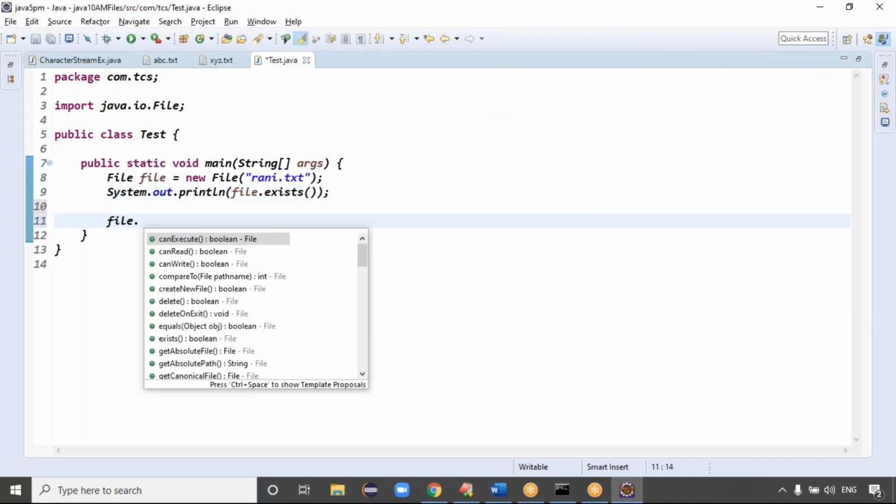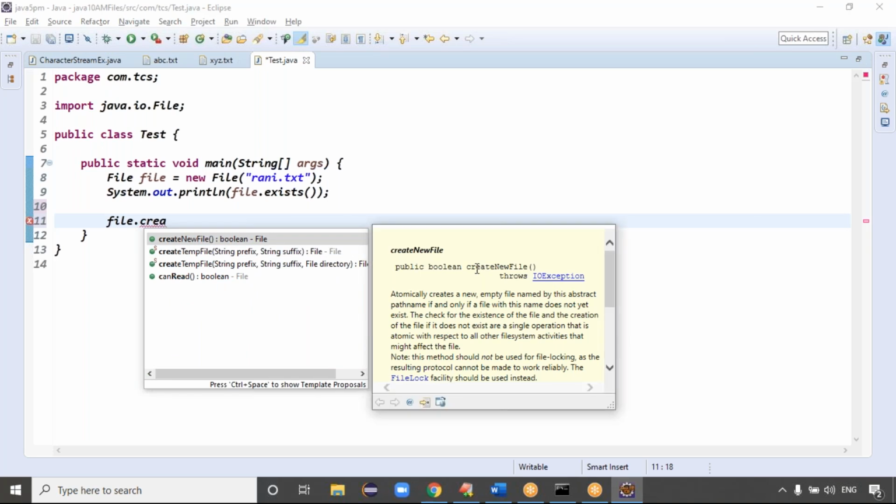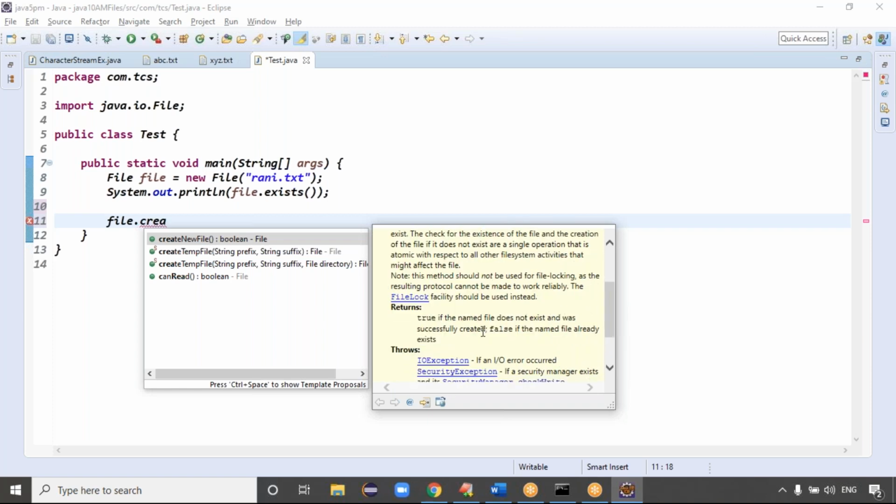So how is the file created? We have one function, the createNewFile function, guys. What is the return type of the createNewFile function? Boolean, right? Exactly. It atomically creates a new empty file named by the abstract pathname. If you give the path name, right? What does it return? True, guys. True means if the named file does not exist and is successfully created, it returns true, right?